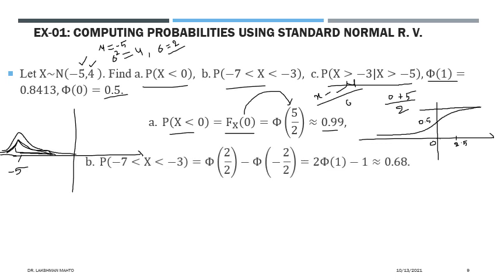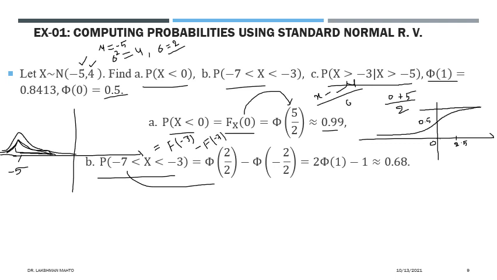Now the next question is: calculate the probability that X is observing a value between -7 and -3. So how can we calculate it? Again we will apply the same transformation. First convert this into CDF. So in terms of the CDF F, it would be the difference of the value of the CDF at point -3 and -7.